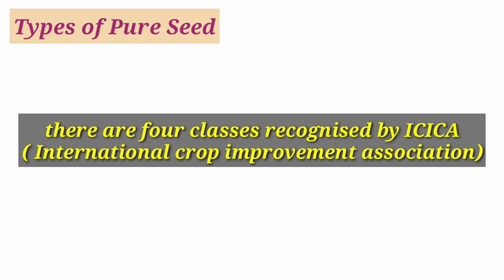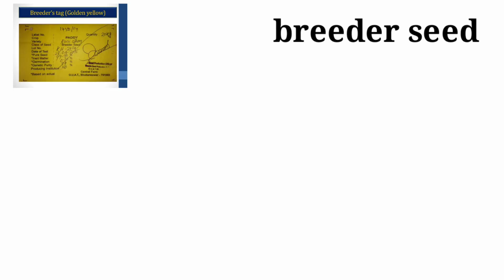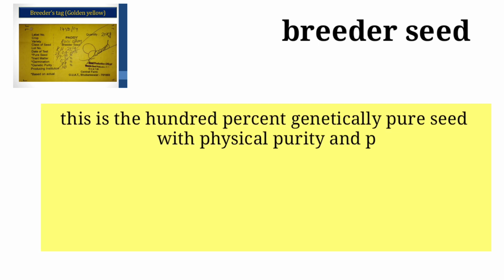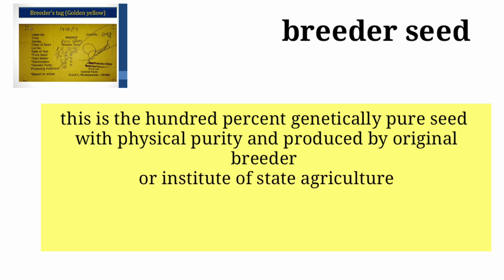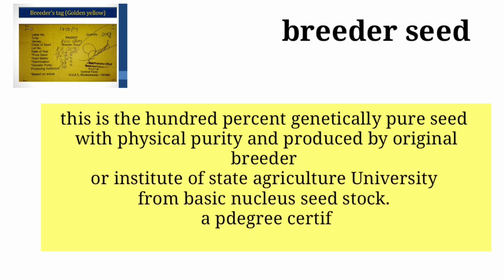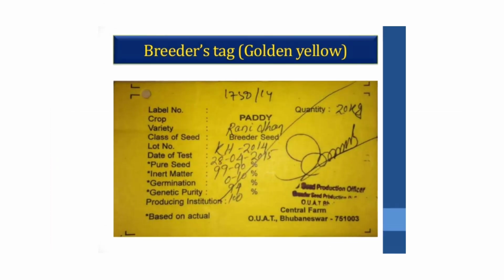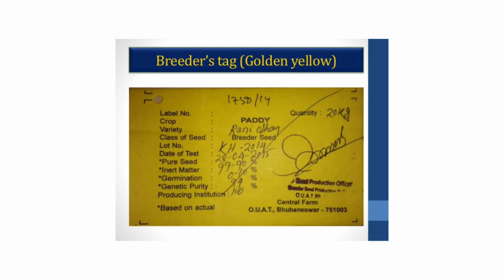Types of pure seeds. There are 4 classes recognized by International Crop Improvement Association. First one is breeder or nucleus seed. This is the 100% genetically pure seed with physical purity and produced by original breeder or institute or state agriculture university from basic nucleus seed stock. A pedigree certificate is issued by the producing breeder. The breeder seeds have golden yellow tag.